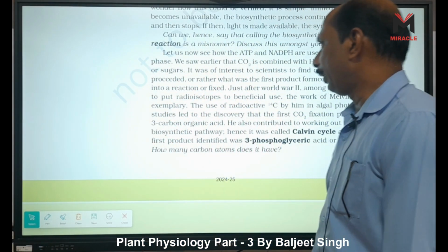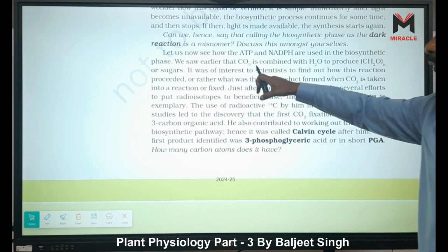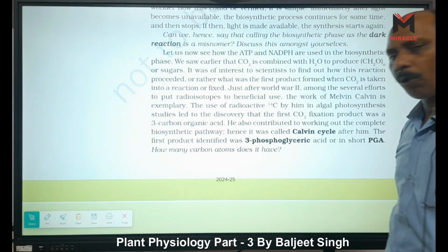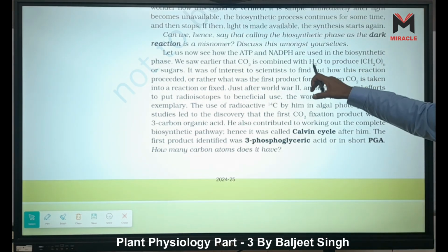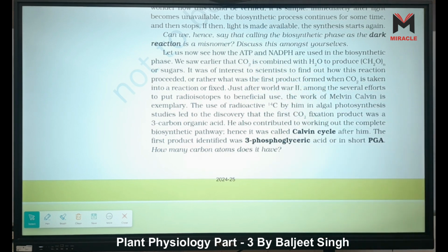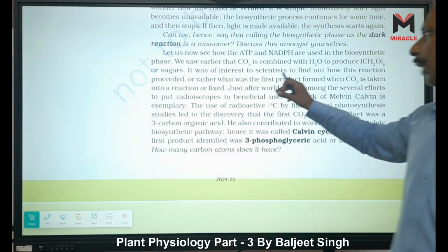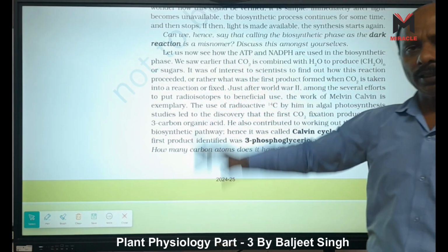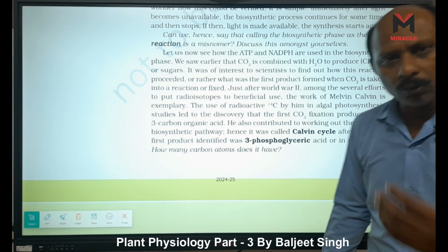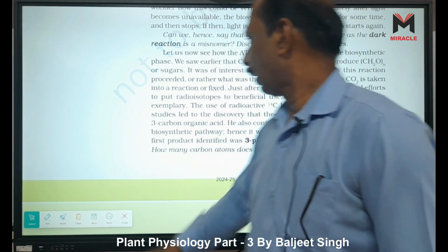Okay, now we are going to read the dark reaction. We saw earlier that CO2 is combined with H2O to produce CH2O, that is carbohydrate or sugar, because carbohydrate means carbon plus water, carbo plus hydrate. One molecule of carbon and one molecule of H2O forms carbohydrate. That's why the formula is CH2O, right? Or sugar. It was of interest to scientists to find out how this reaction proceeded, or rather what was the first product formed when CO2 is taken into a reaction, or we can say CO2 is fixed, right?